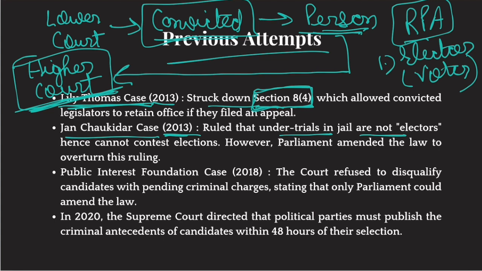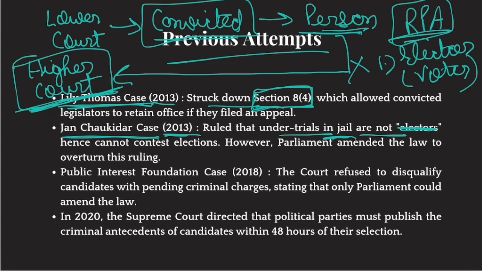Okay. The thing is that people who are in jail are not allowed to vote. Therefore, they are not electors or on the voters list, but they are allowed to stand for elections. Right? Now, this would be a violation of this qualification under Representation of People's Act. And this was filed in Jan Chaukidar case. Okay.